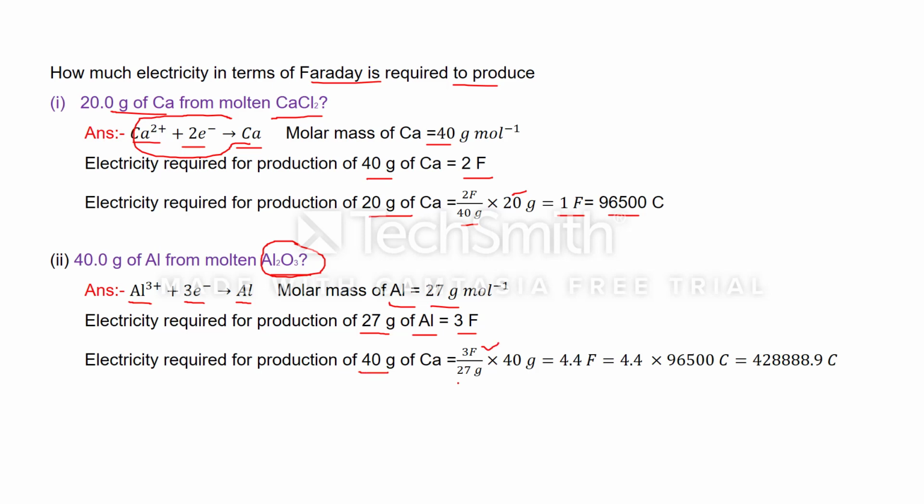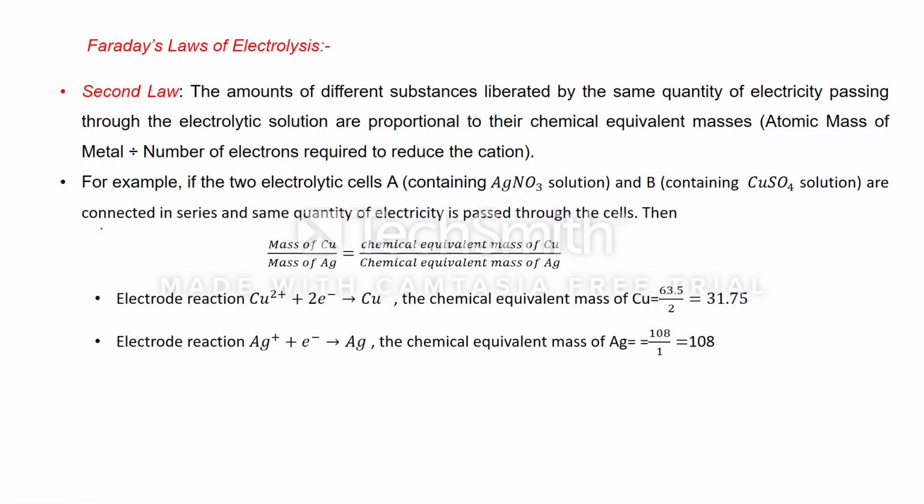3 Faraday divided by 27 gram multiplied by 40 gram, and if we solve it, it will come to 4.4 Faraday, and we can convert this into coulomb by multiplying by 96,500. Now the next one is Faraday's law of electrolysis, and we are discussing the second law.